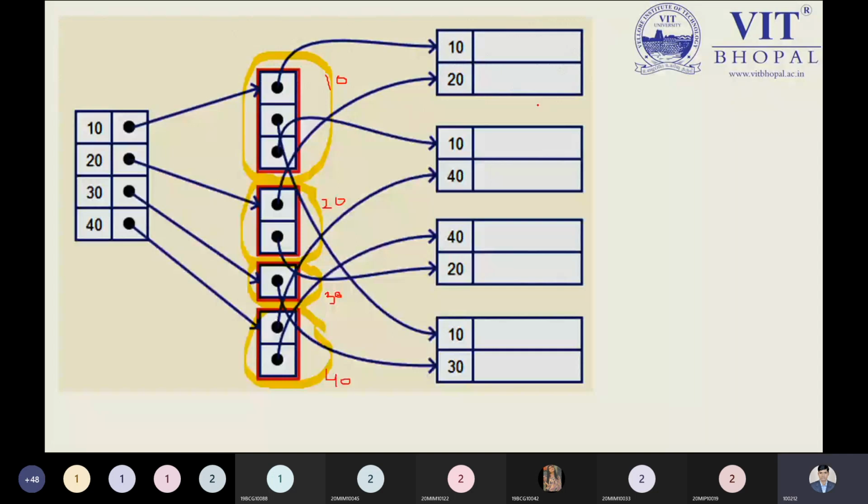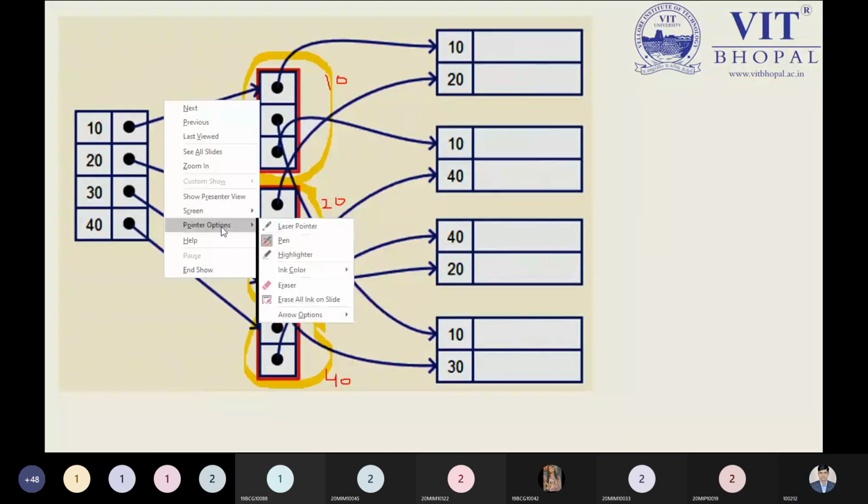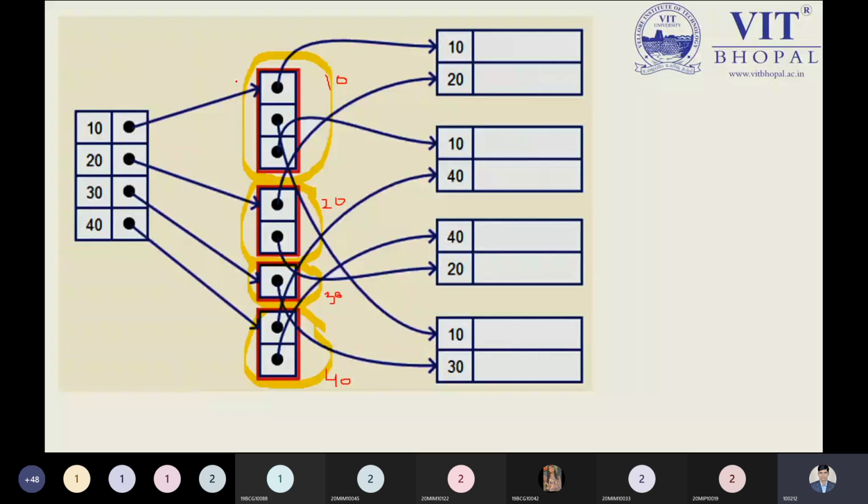So when this expansion is required for indexing the memory blocks, we can easily reference over here. That is also possible. So this is a secondary indexing example.